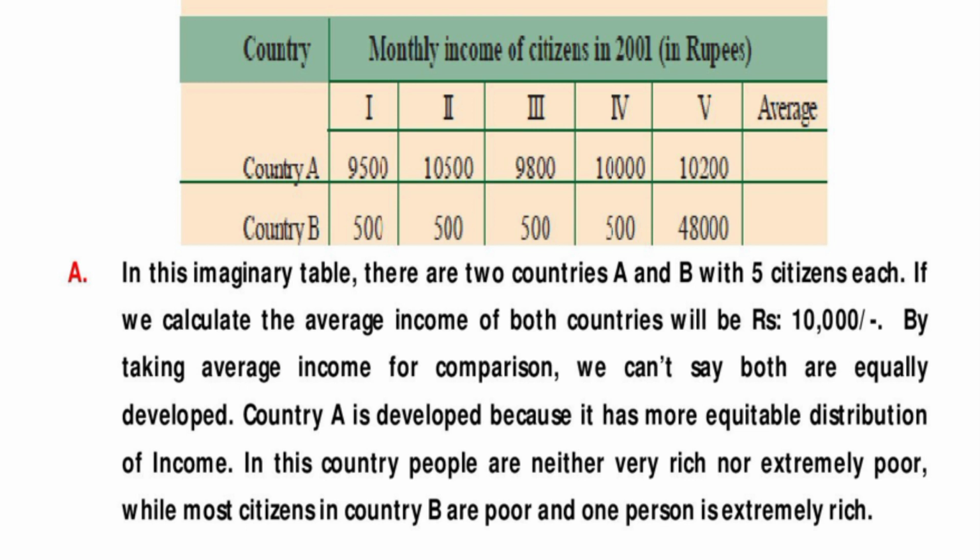If we calculate the average income of both countries, it will be 10,000 rupees. By taking average income for comparison, we cannot say both are equally developed. Country A is developed because it has more equitable distribution of income. In this country, people are neither very rich nor extremely poor, while most citizens in country B are poor and one person is extremely rich. These table questions are very important to the examination, students.